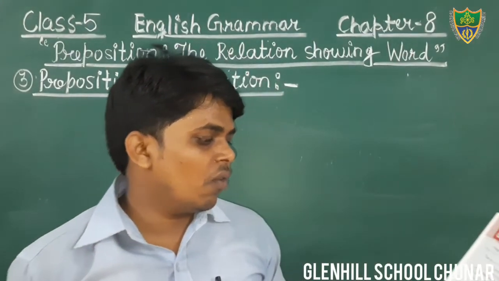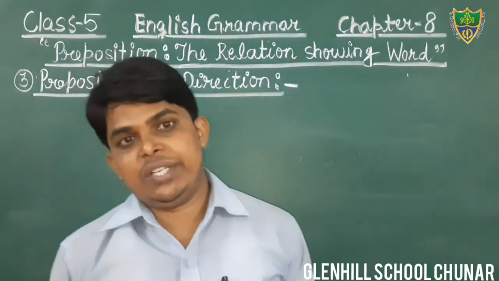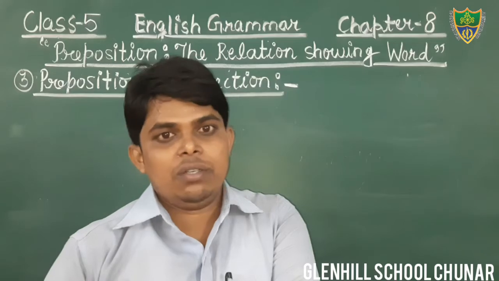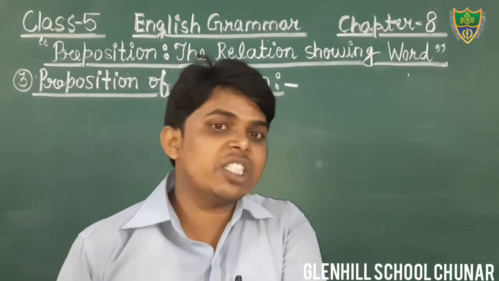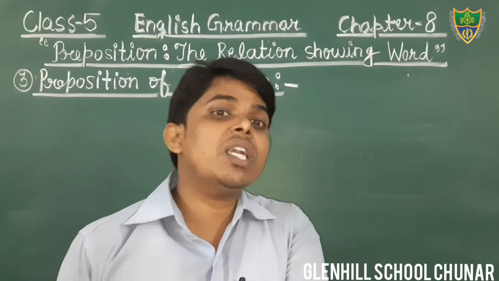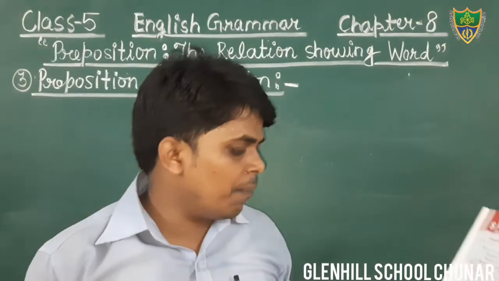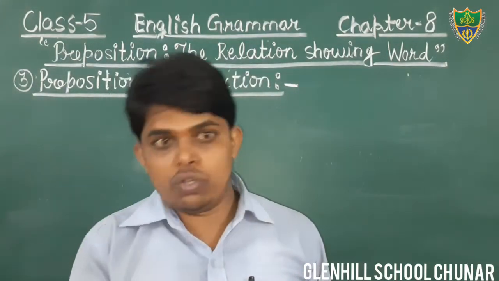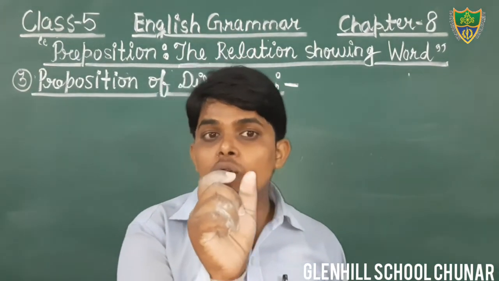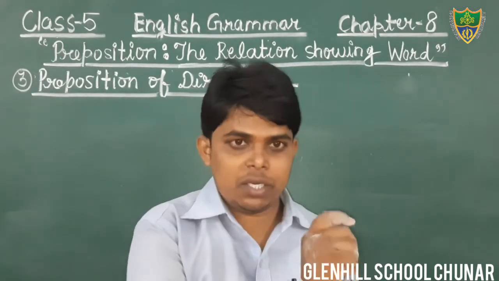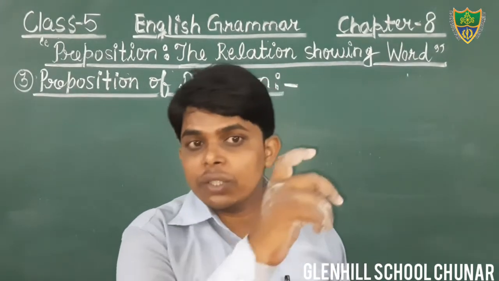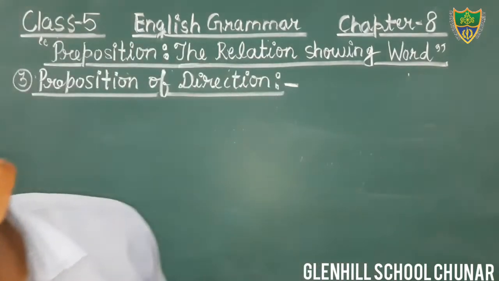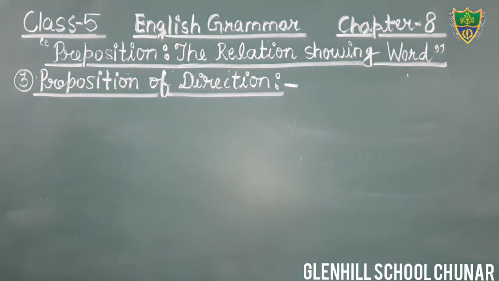Example is given. The wind is blowing from the east. It shows what? From the east. It shows the direction. You all know the direction. East, west, north, south. These are what? These are direction. And just see another example. The parrot flew out of its cage. Flew out. It denotes what? Movement. Flew out. It denotes movement. It is used in terms of movement. Therefore, that is preposition of direction.